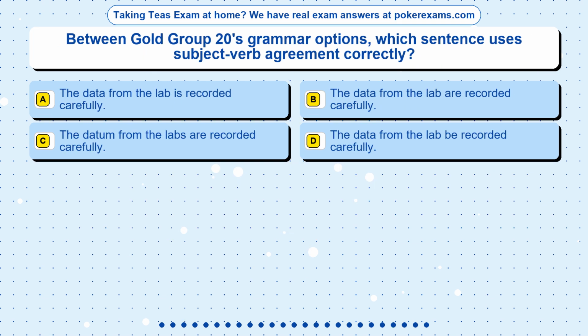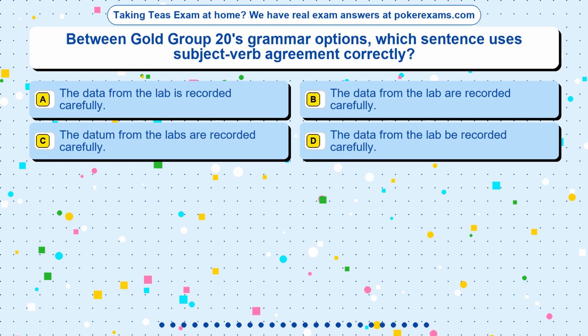Question 21. Between Gold Group 20's grammar options, which sentence uses subject-verb agreement correctly? Option A. The data from the lab is recorded carefully. Option B. The data from the lab are recorded carefully. Option C. The datum from the labs are recorded carefully. Option D. The data from the lab be recorded carefully.